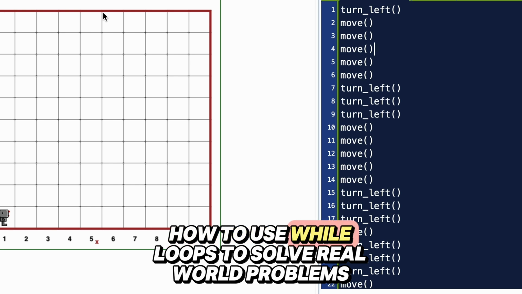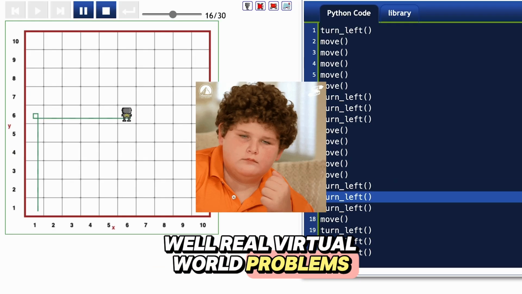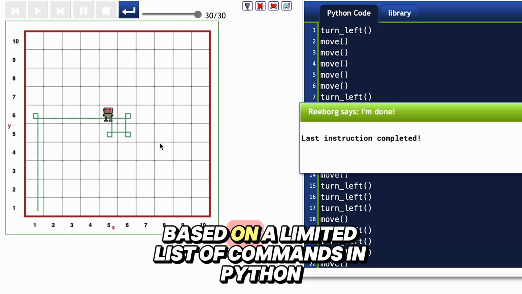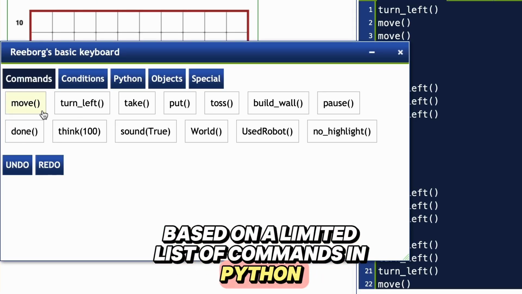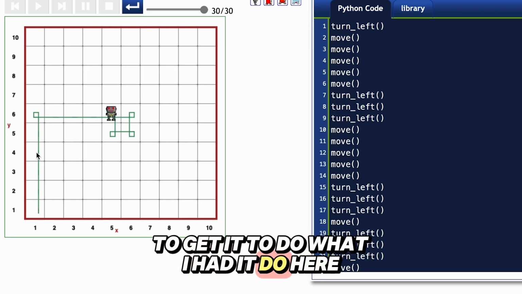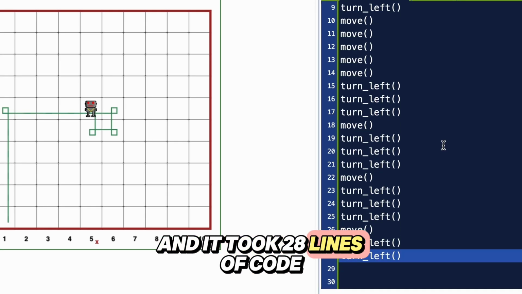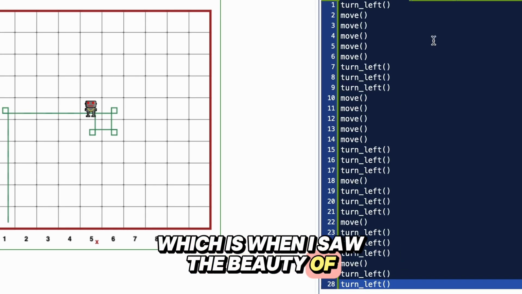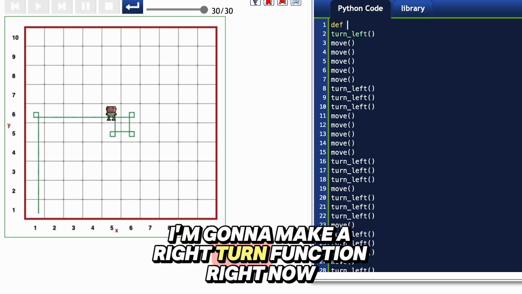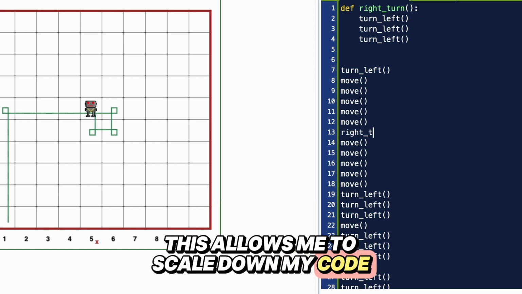All right, here's what clicked. How to use while loops to solve real world problems. Well, real virtual world problems. This game is called Reborg's World, and it allows you to move a robot based on a limited list of commands in Python. For instance, it doesn't even have a turn right, only turn left. Anyways, to get it to do what I had it do here, I had to redundantly write some of the same commands, and it took 28 lines of code, which is when I saw the beauty of defining your own functions. For instance, I'm gonna make a right turn function right now. No pun intended. And of course, this allows me to scale down my code and make it more legible.